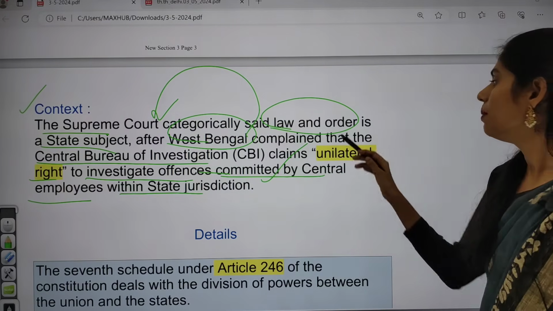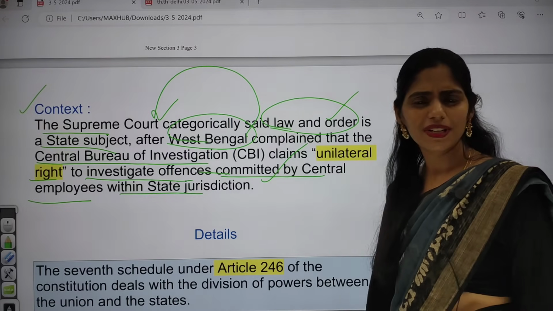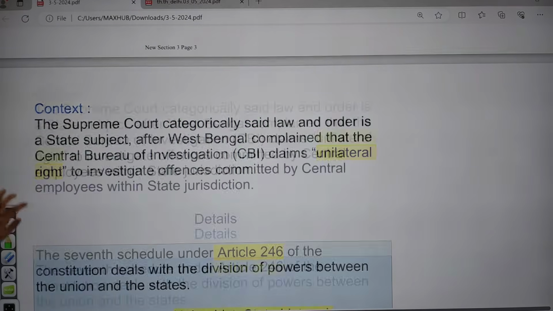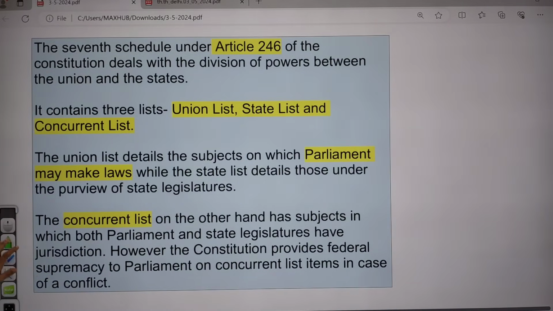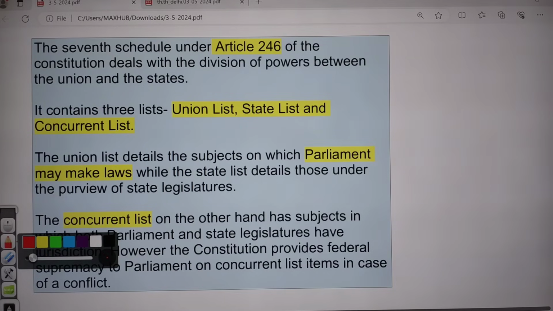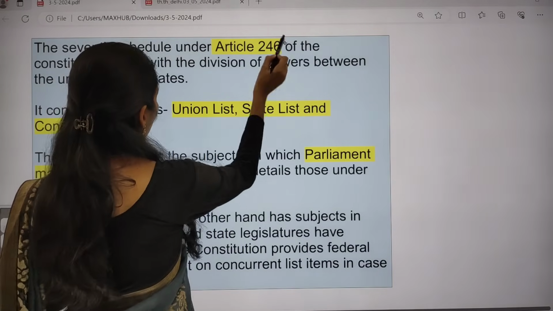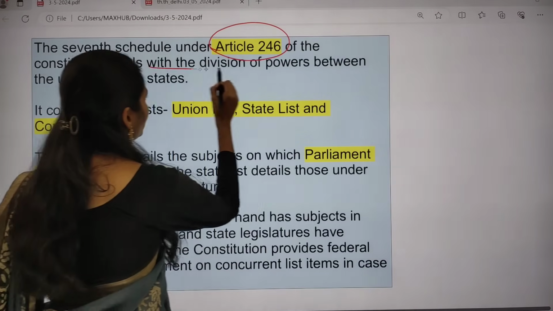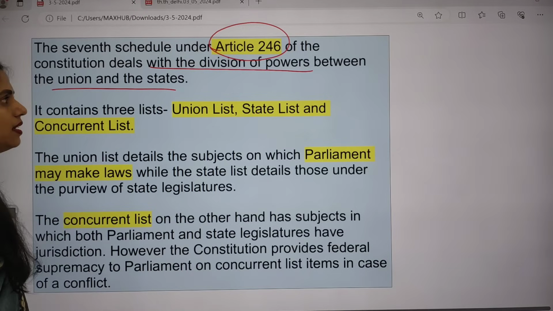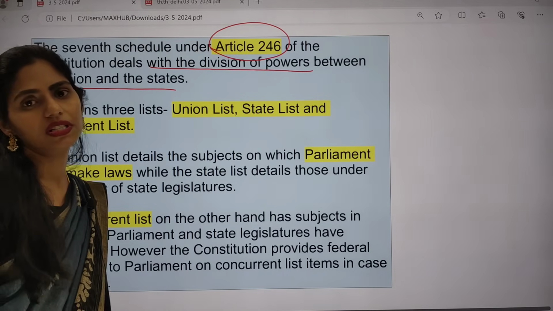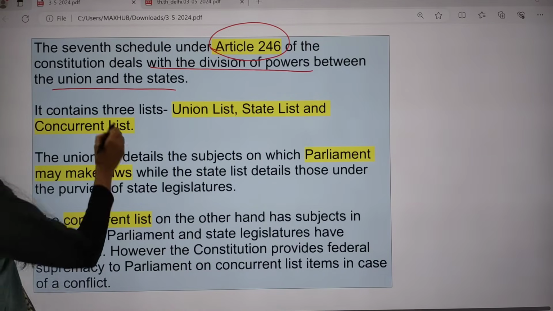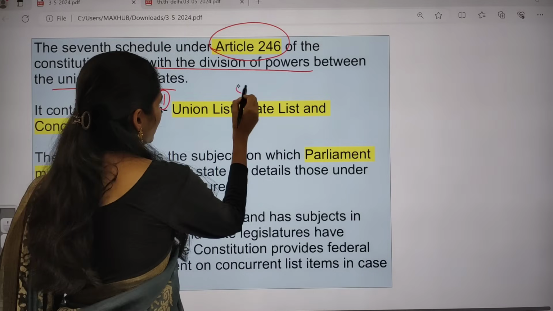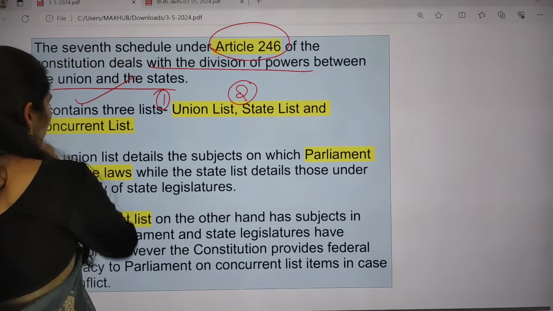You have to take permission, because law and order comes under the state subject under the 7th Schedule of the Indian Constitution. Now let us see what the 7th Schedule is. The 7th Schedule, especially Article 246 of our Constitution, deals with the division of powers between the Union and the states. So Article 246 talks about the division of powers between the center as well as the state. This 7th Schedule contains three lists: one is the union list, second is the state list, and third is the concurrent list.